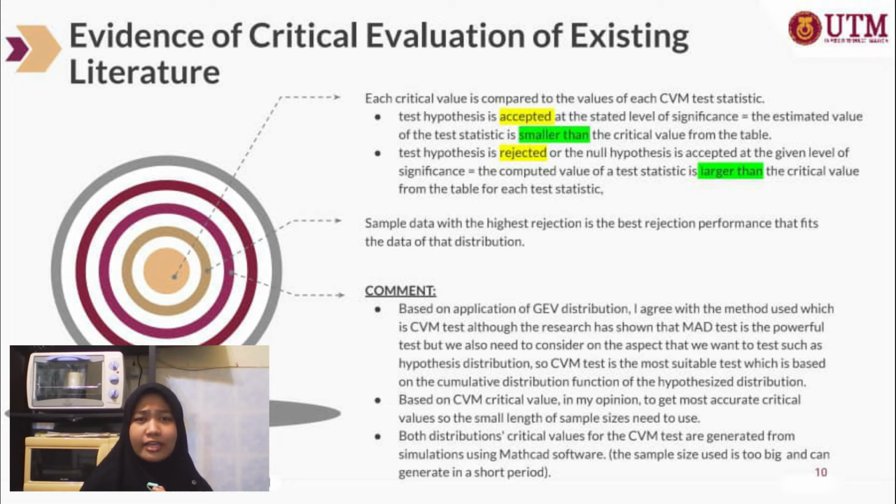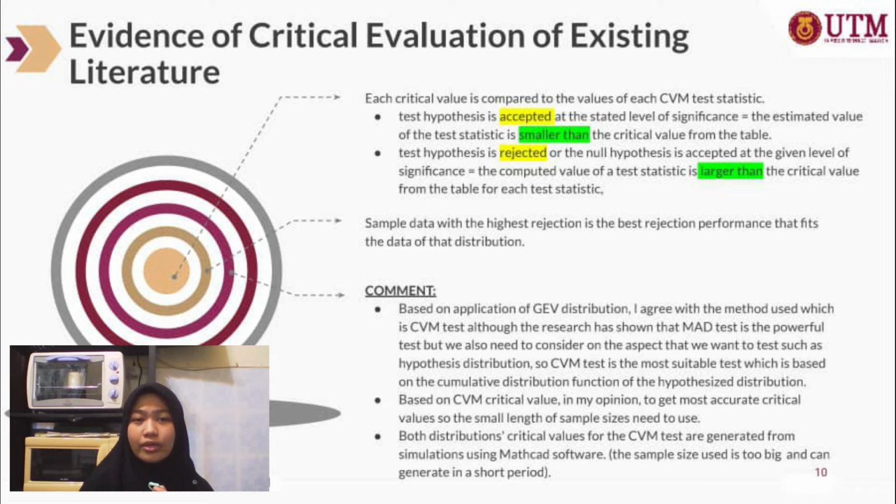It is concluded that the sample data with the highest rejection represent the best rejection performance that fits the data of the distribution. The comment for the evidence of critical evaluation of existing literature. First, based on application of GEV distribution, I agree with the method used, which is the CVM test. Although the research has shown that the MAD test is a powerful test, we also need to consider the aspect that we want to test, such as hypothesis distribution, so the CVM test is the most suitable test.